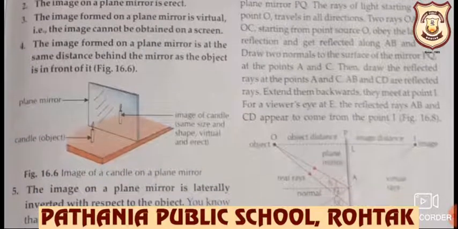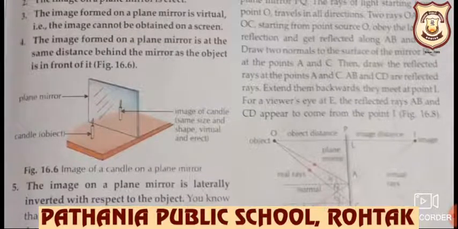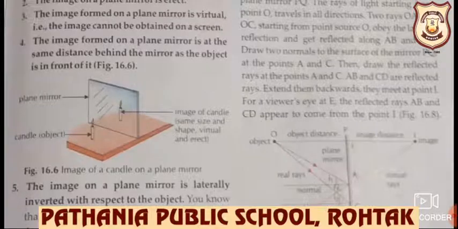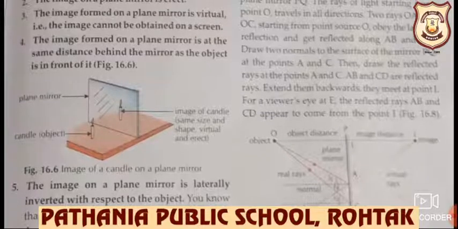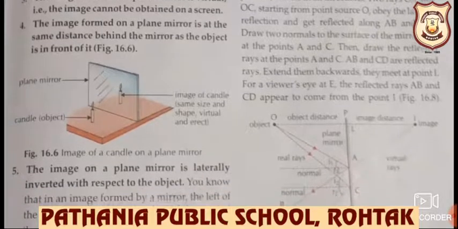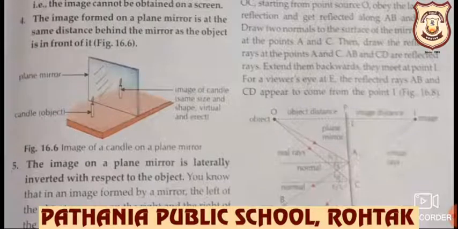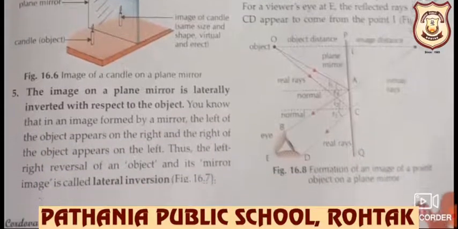The image formed on a plane mirror is virtual. Virtual means we cannot obtain it on a screen. The rays are actually not meeting, but it is a virtual image. The image formed on a plane mirror is at the same distance behind the mirror as the object is in front of it. If a candle is placed in front of a mirror and I move the candle in the forward direction, or move it in the backward direction, the image will move accordingly.